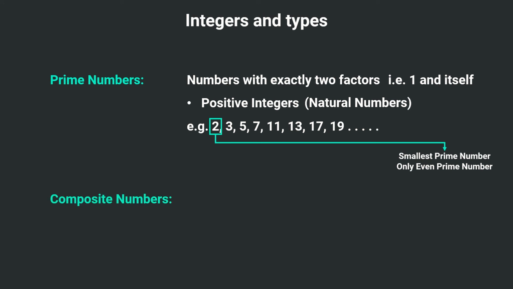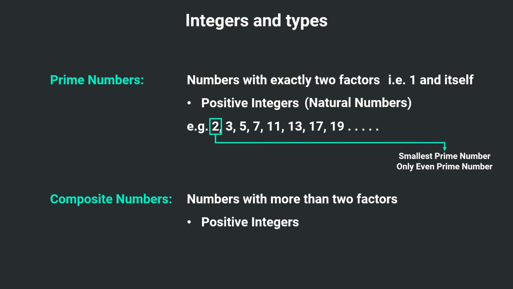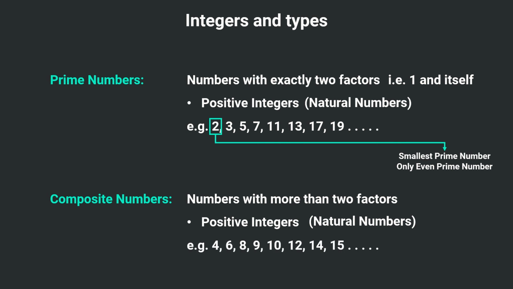Then we have composite numbers. Composite numbers are numbers which have more than two factors. Again, these are positive integers, that means natural numbers, and these start with 4. Then 5 is a prime number. 6 has more than two factors. Then it goes to 8, 9, 10, and so on. So these were the basic types of the integers.